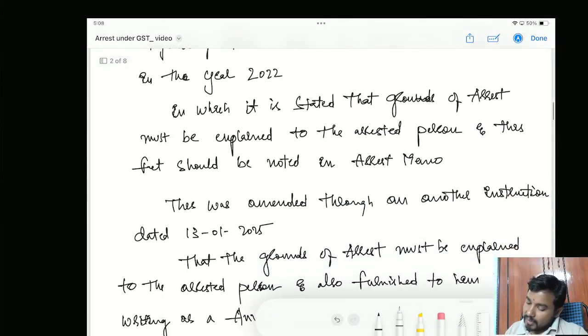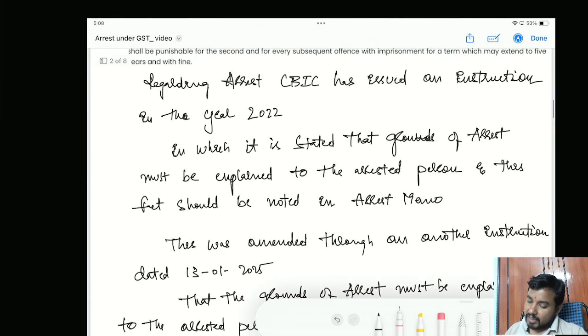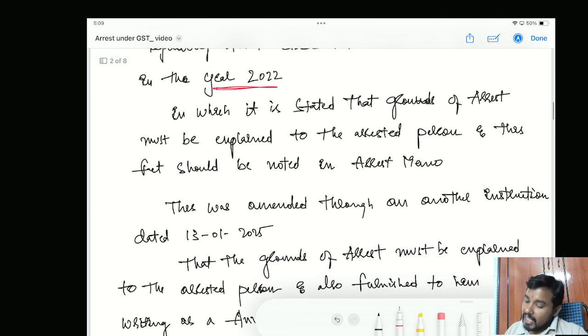Now I have briefly written the matter being covered about instructions regarding arrest. CBI issued an instruction in the year 2022, the first instruction, in which it is stated that grounds of arrest must be explained to the arrested person. I have to explain to him the grounds of arrest. I will explain what grounds of arrest are, but as of now, just understand the wording that grounds of arrest should be explained.